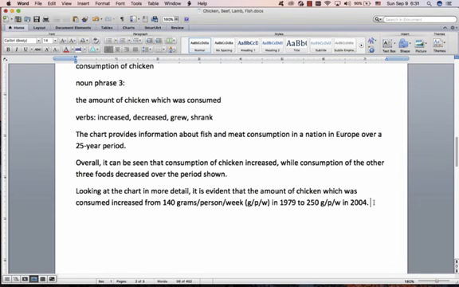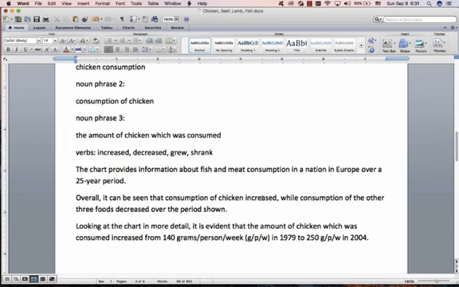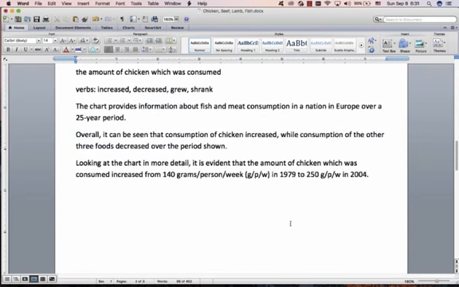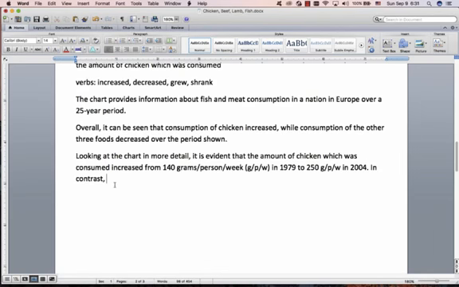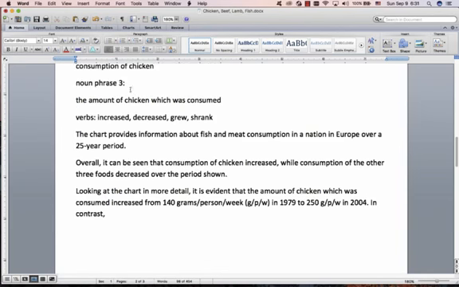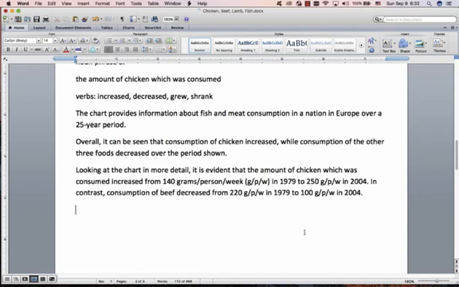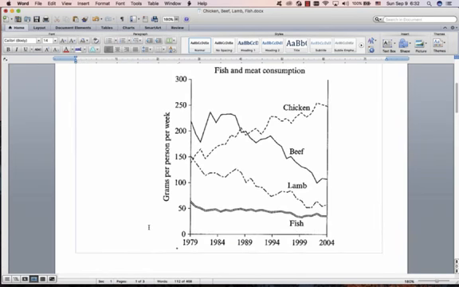Great. And then you just do the same thing again and again, but we want to make it a little bit better. We'll put some linking language. You see, chicken increased, beef decreased. So let's say in contrast. And then subject of the sentence, consumption of beef, main verb. And that's how easy it is. Now, because I'm focusing on these noun phrases, I'm not making it too fancy. I will show you later in other essays how you can make it a little bit fancier.